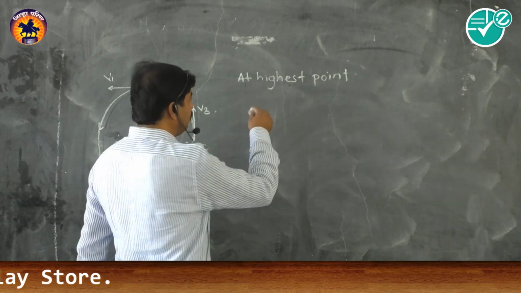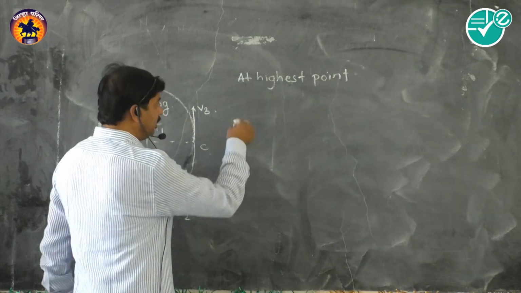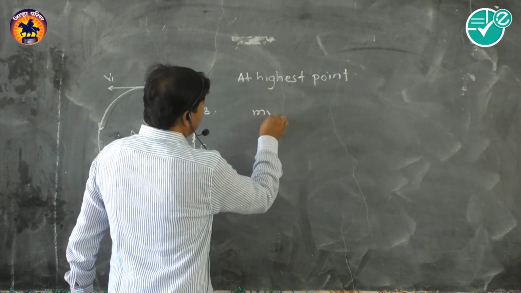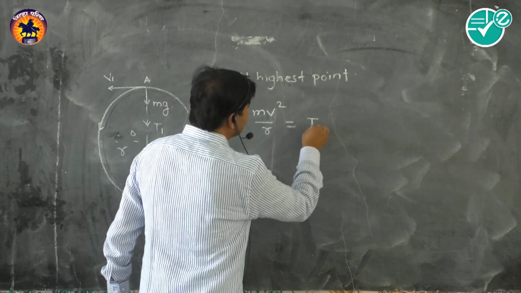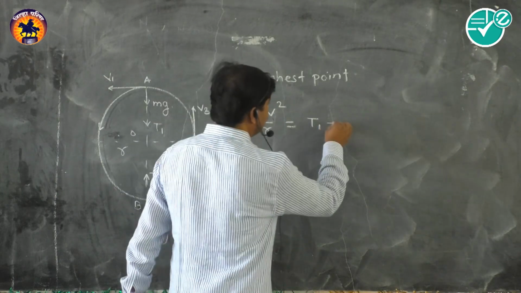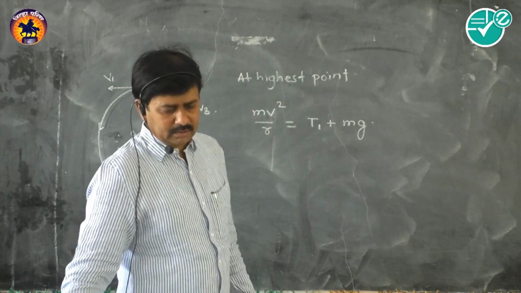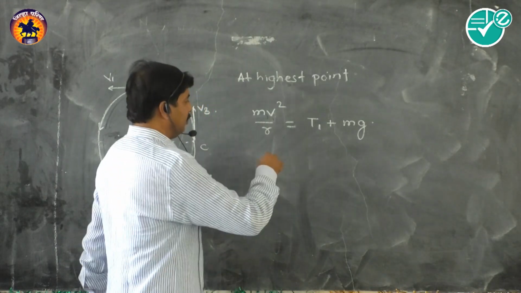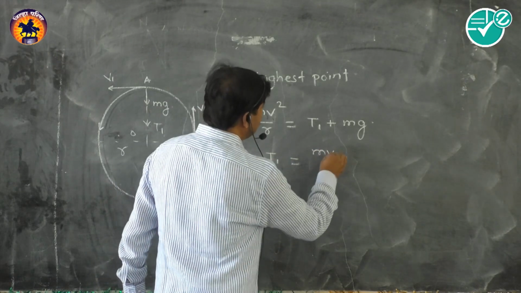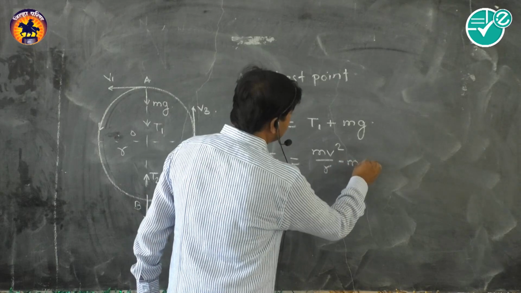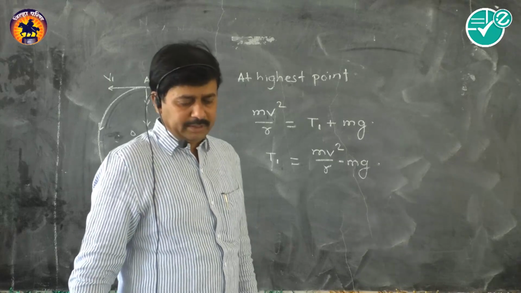So the circular motion will be confined only with the help of this centripetal force mv square upon r, and it will be equal to T1 plus mg. So we can have the relation likewise, and from this we can calculate the value of the tension, that will be mv square upon r minus mg. So this is at the highest point or the topmost point.